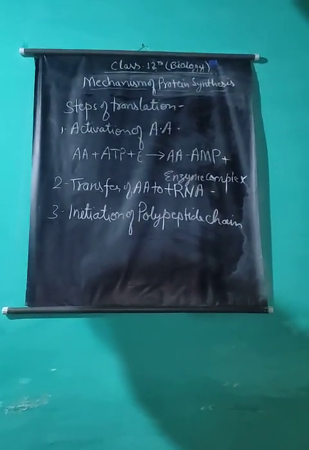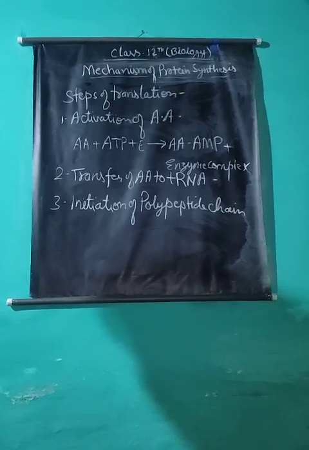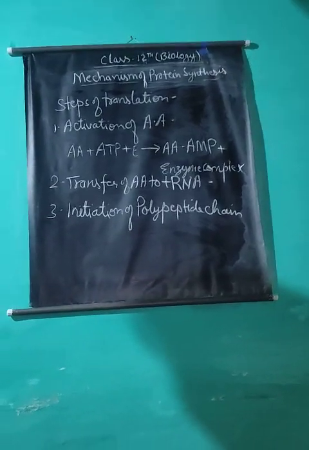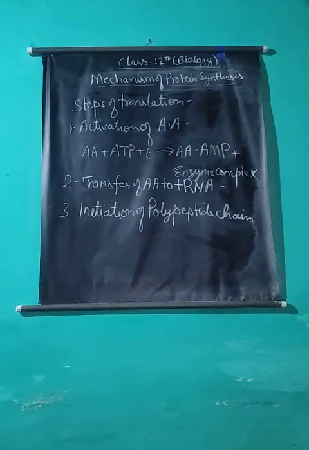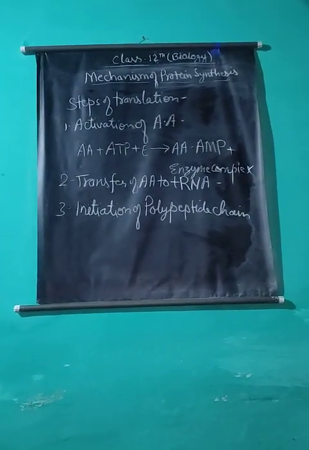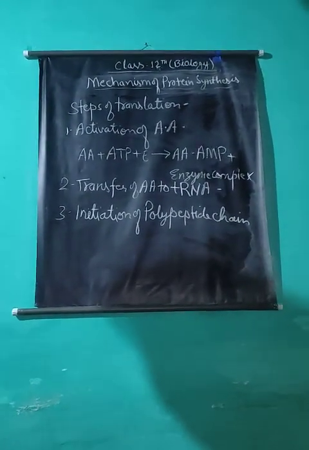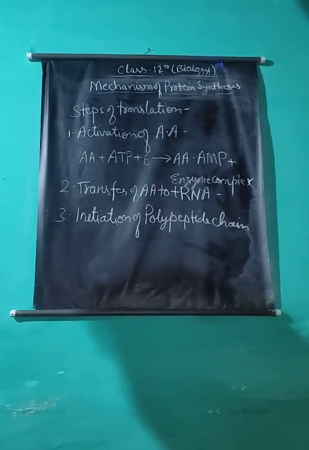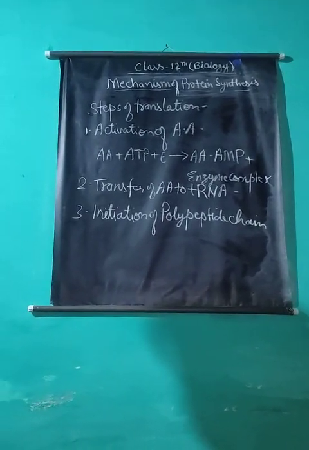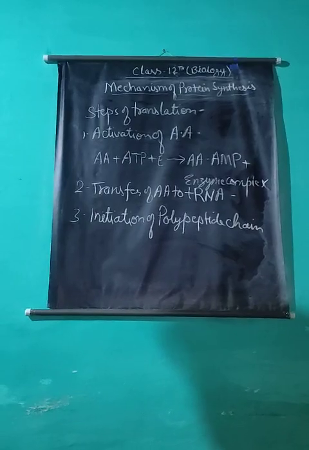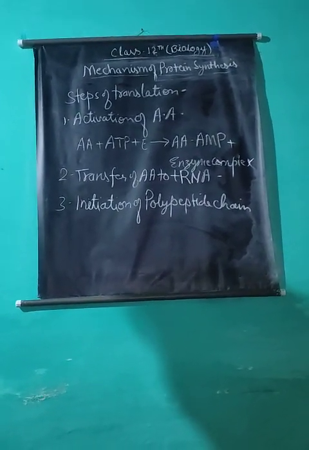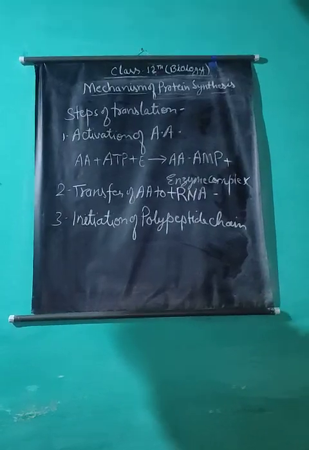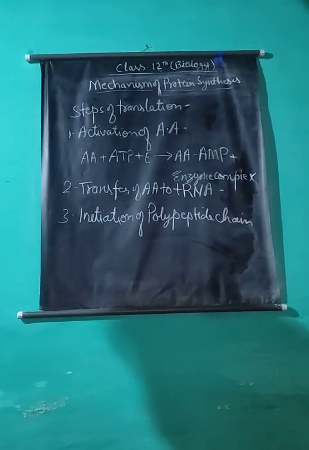It requires ribosomal subunits, messenger RNA, an energy source GTP, guanosine triphosphate, amino acid tRNAs, aminoacyl-tRNAs, and initiation factors called IF1, IF2, IF3 in prokaryotes, and in eukaryotes